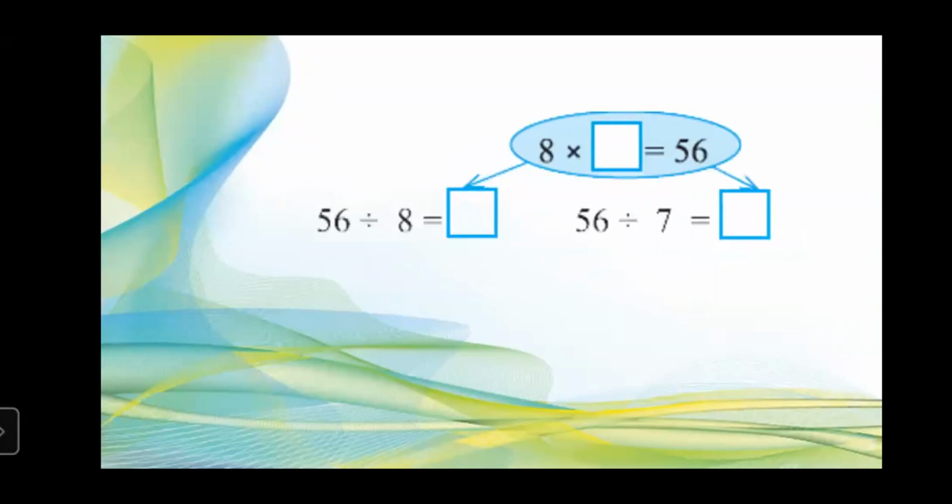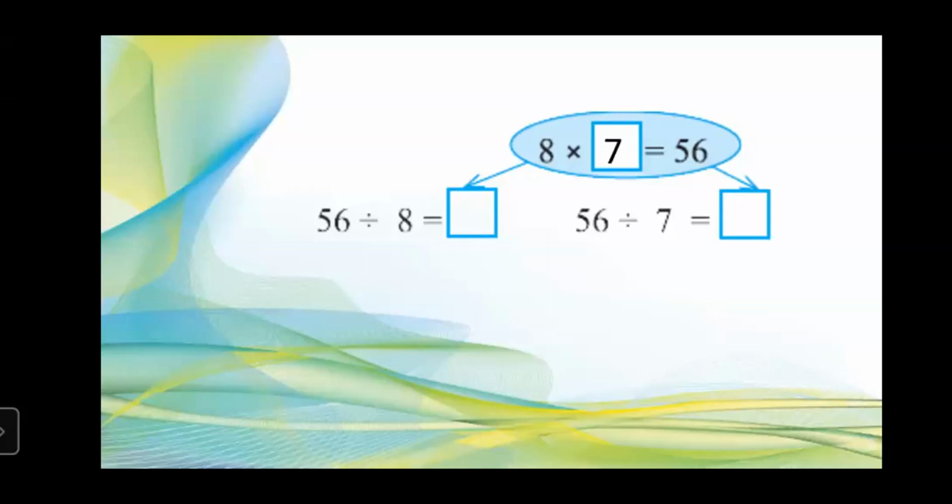So next, here we have something different. 8 into dash is equal to 56. And divisions we are having here, 56 divided by 8 is equal to box. And 56 divided by 7 is equal to box. So now first of all, you have to tell me what will be there in the box of multiplication. 8 multiplied by box. So what will be the answer in the box? 7.